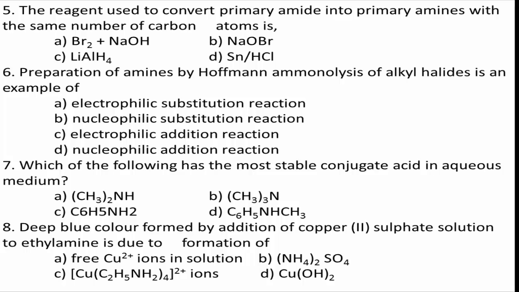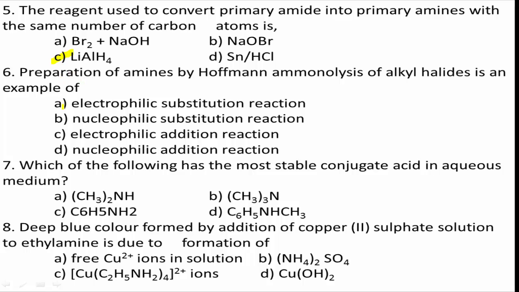Yes, students, usually lithium aluminum hydride is used to convert amide into amine with same number of carbon atoms. Therefore, option C, lithium aluminum hydride, is one of the strong reducing agents used to convert primary amide into primary amines. Therefore, the correct answer for this question is option C.